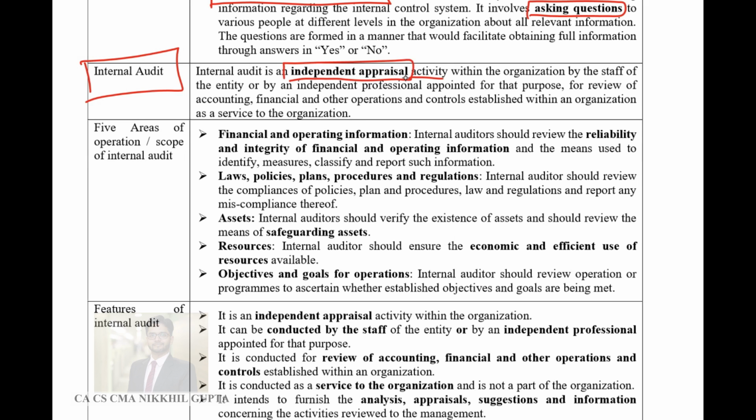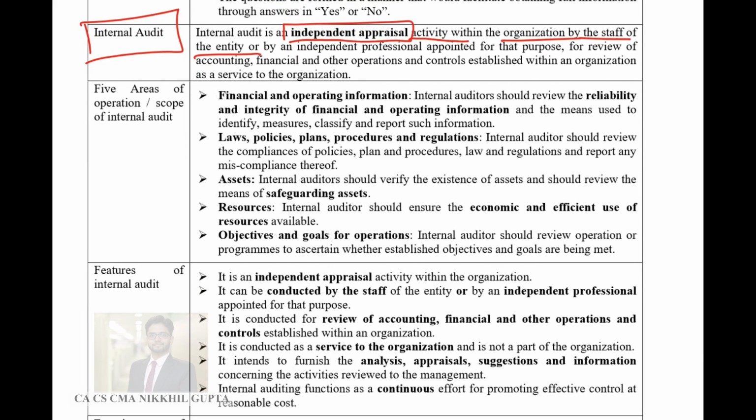It is an independent appraisal activity within the organization by the staff of the entity. Guys, the staff of the company can do the internal audit, or it can also be done by a third party, but again that third party is also hired by the management of the company. So strictly speaking, the internal auditors are not independent of the company. They are dependent on the company. Strictly speaking, this is to be kept in mind.